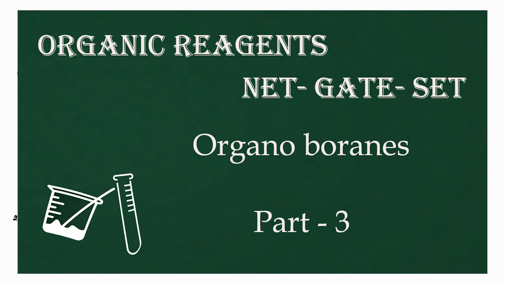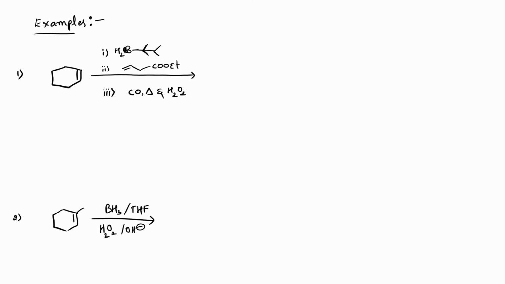In the previous video, we discussed the reactivity of boranes towards alkanes and alkenes towards borane. Now, in this video, let us learn about certain examples connected to alkene and borane conditions. In the first example here, we are taking a cyclohexane ring containing a double bond, and now we are treating this with thexyl borane.